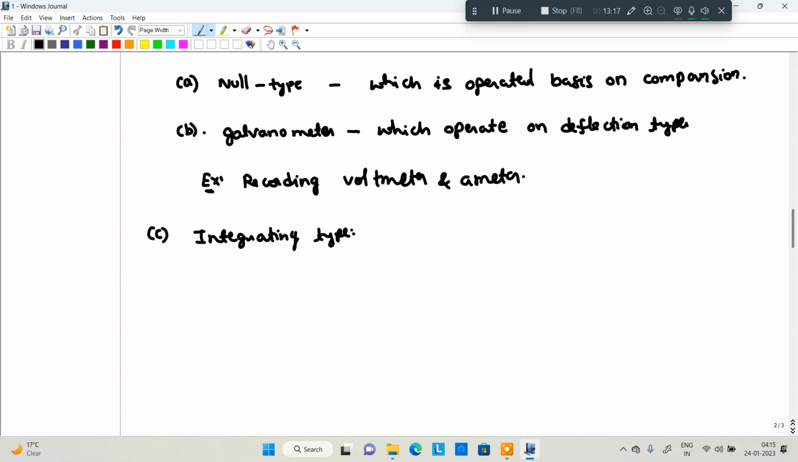So in the case of integrating type, actually recording instrument records the instantaneous value, what the value is at a particular instant. But an integrating instrument integrates the past value plus the present value. That means a summation. The best example is an energy meter. Energy meter is an example for an integrating instrument.